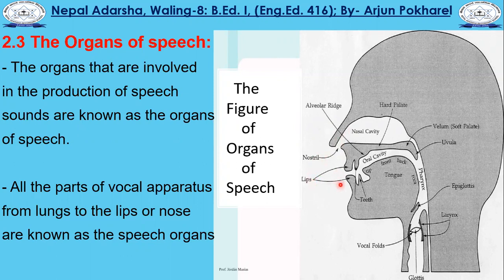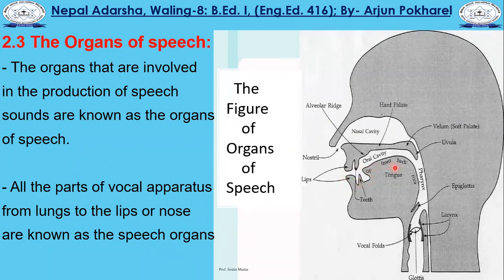And these two are the lips. The first one is the upper lip and the second one is the lower lip. These are the teeth: this is the upper teeth and this is the lower teeth.